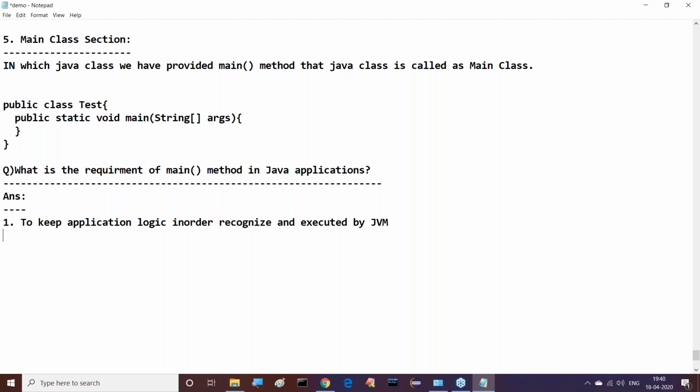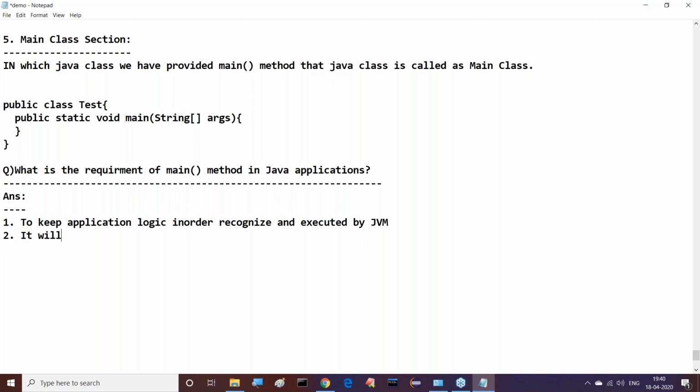This is one point. The second one: the main method defines the starting point and the ending point of the application execution. All of you observe this clearly. The main method's starting point is the starting point of the application execution, and the main method's ending point is the ending point of the application execution.